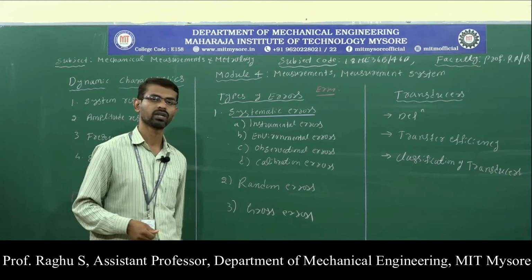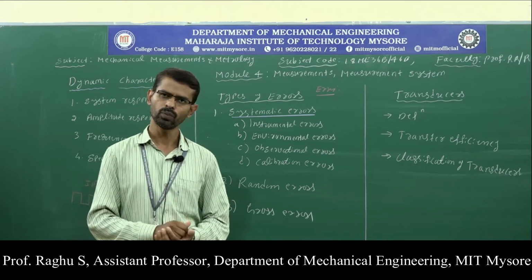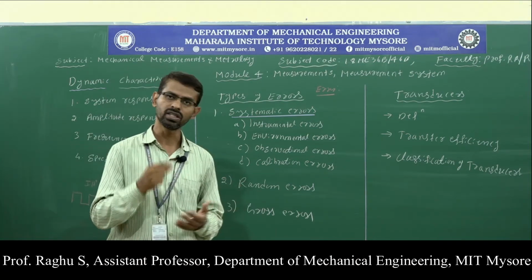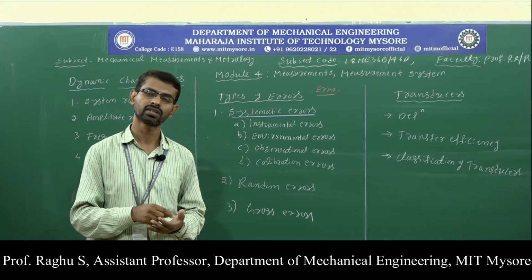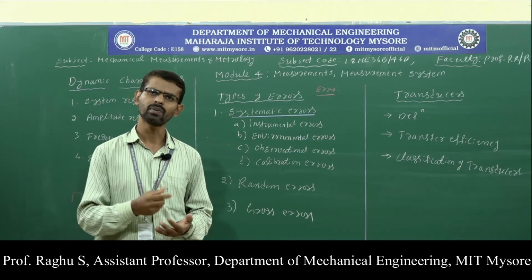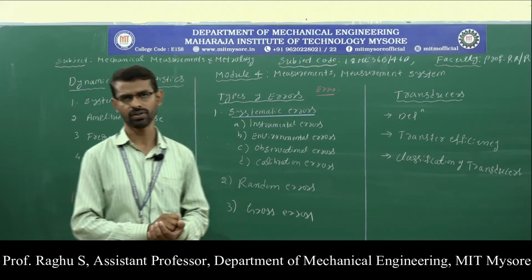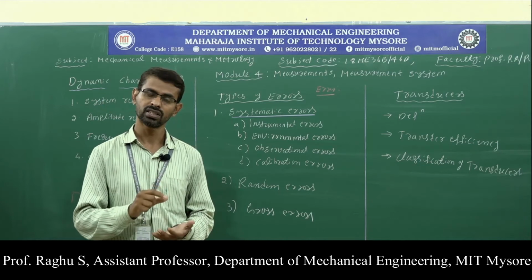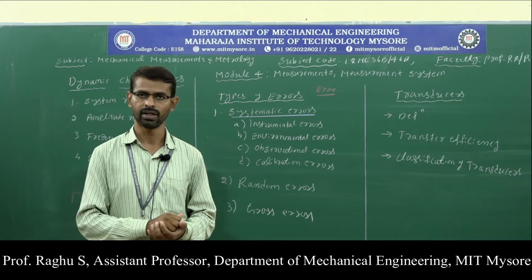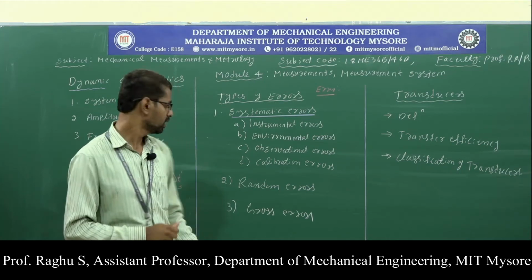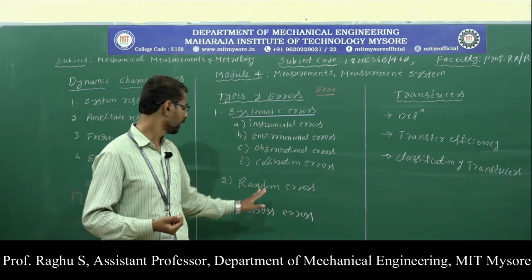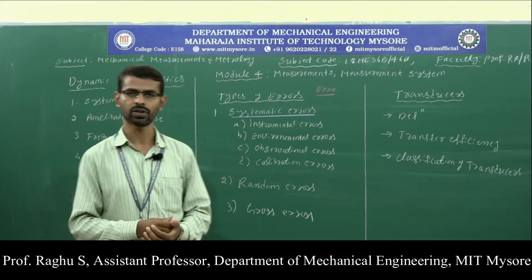So next, move on to the second one, random errors. So what do you mean by random errors? As the name indicates, these errors occur accidentally and they are random in nature. Random errors are inherent in the measuring instruments, so these errors cannot be eliminated 100%. These are inconsistent in nature, whereas systematic errors are consistent in nature.